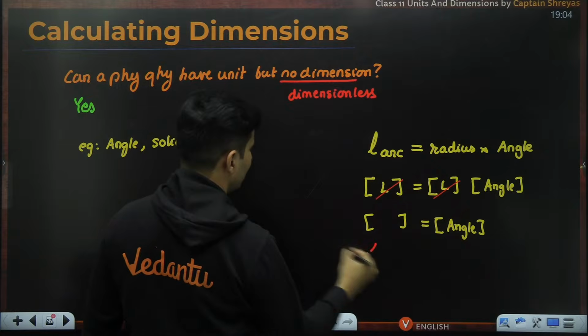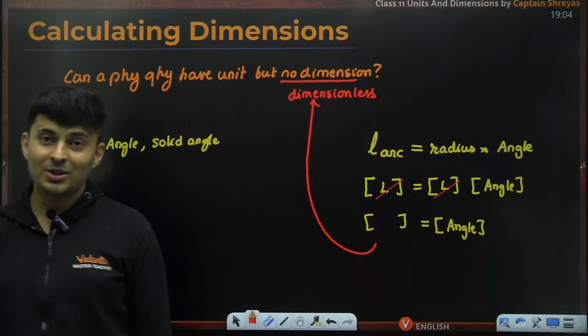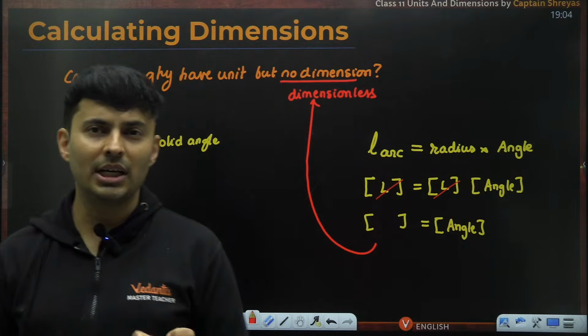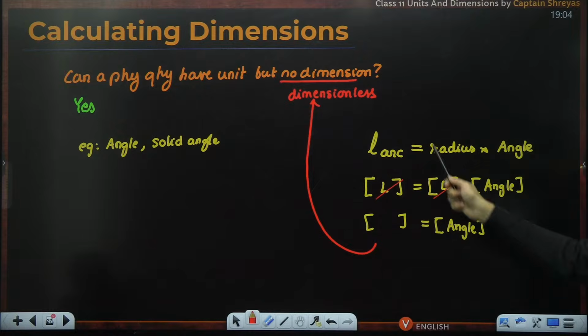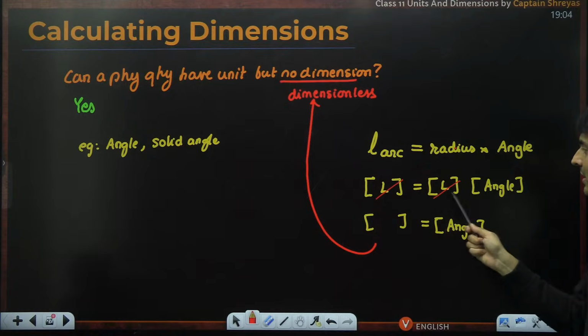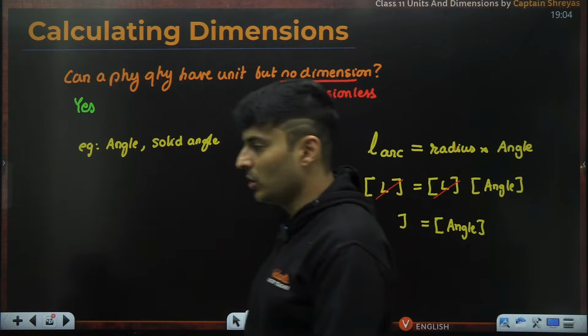So this is how it looks without any dimensions. It is definitely possible for a quantity to have some unit but no dimensions, and this is the best way to look at it. Length got cancelled and only angle remained. Angle has no dimension at all.